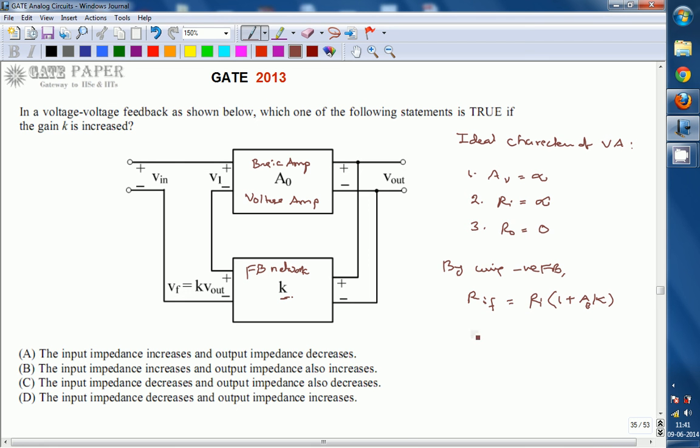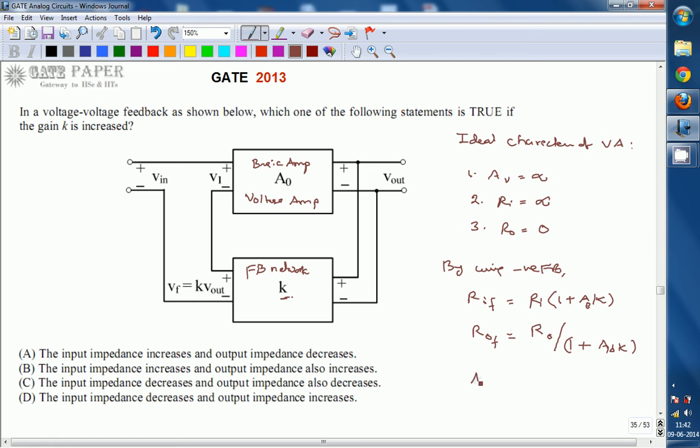Normally R0 for a practical voltage amplifier is large, but we require 0, so we have to reduce that value. The R0 value with feedback is R0 without feedback divided by 1 plus A0 into K. This is the factor which increases or decreases the impedances whenever we use negative feedback, generally 1 plus A beta, but in this question beta is K. By this factor the output impedance reduces and the input impedance increases.